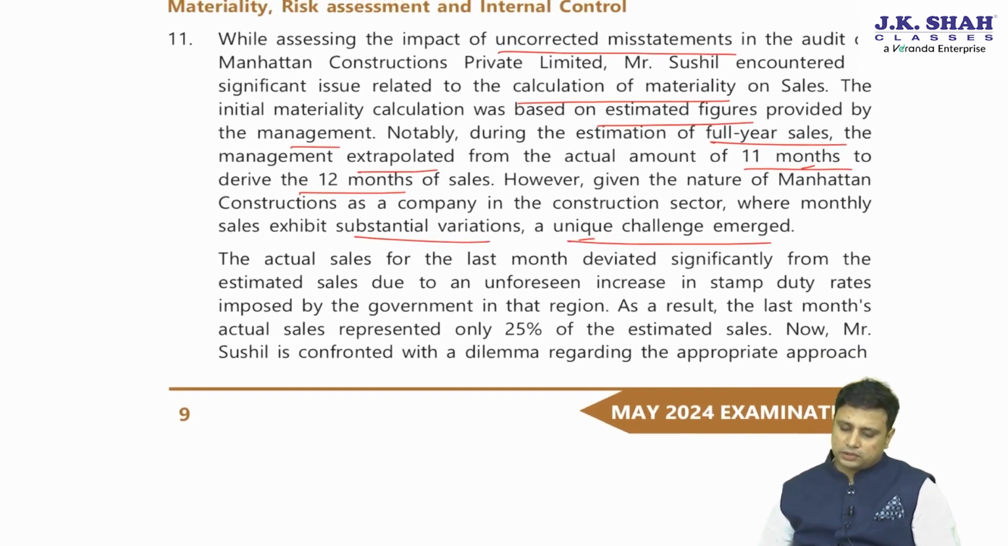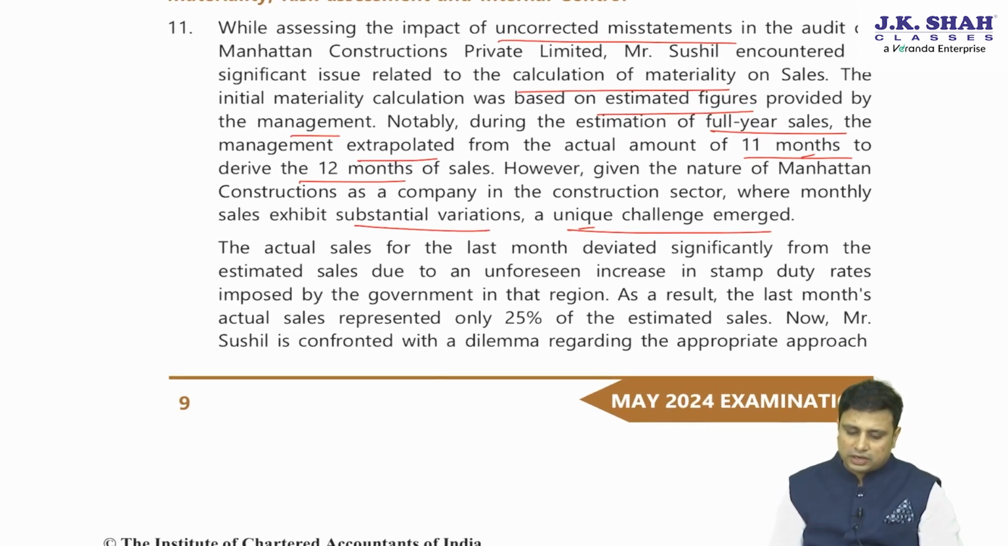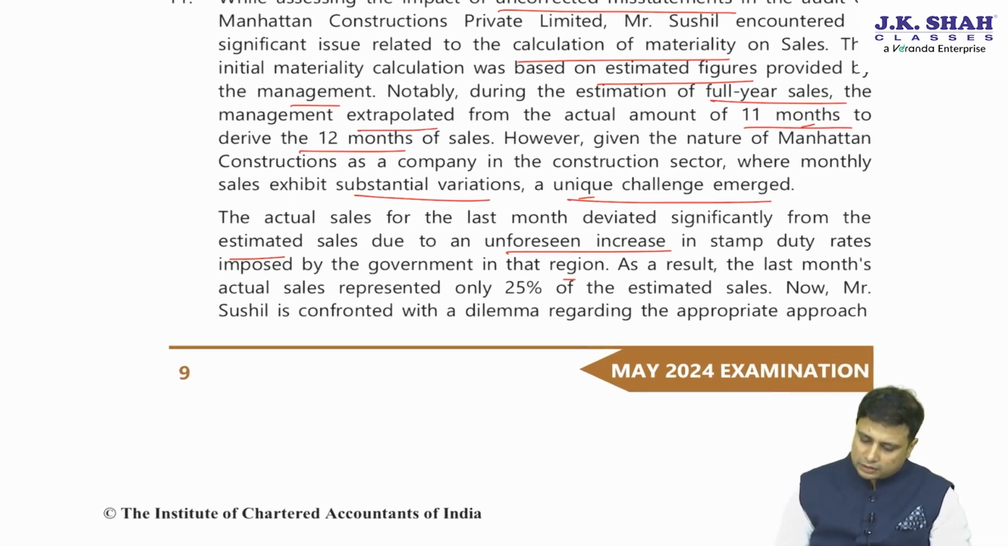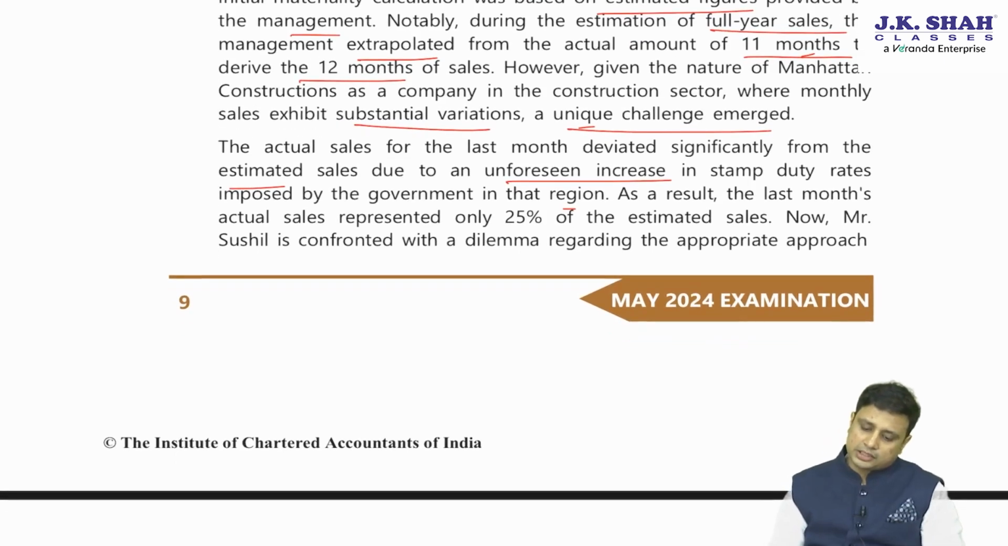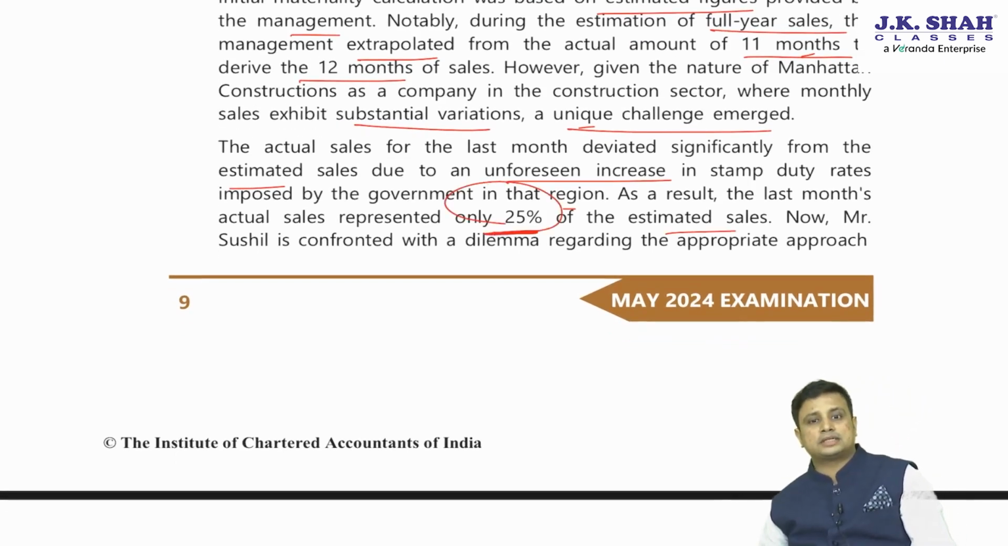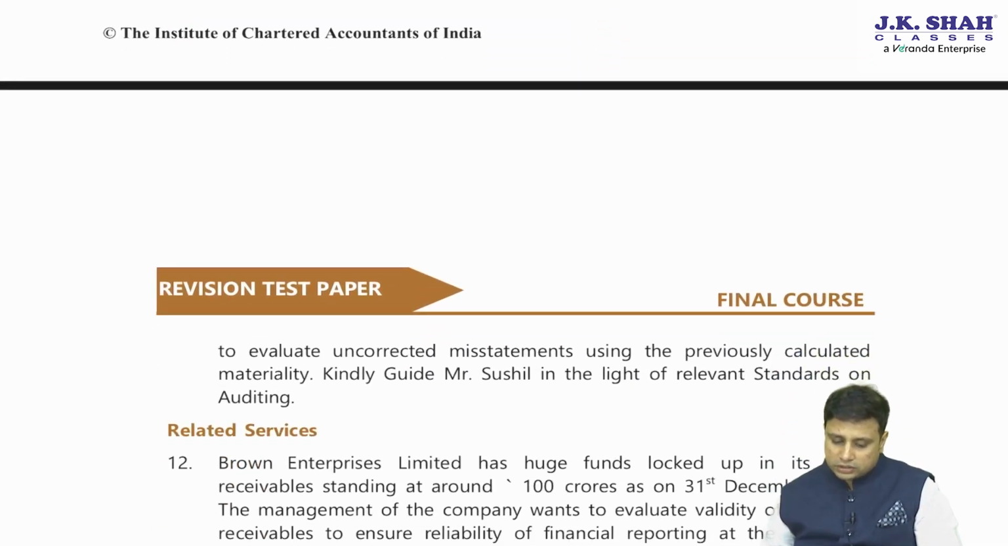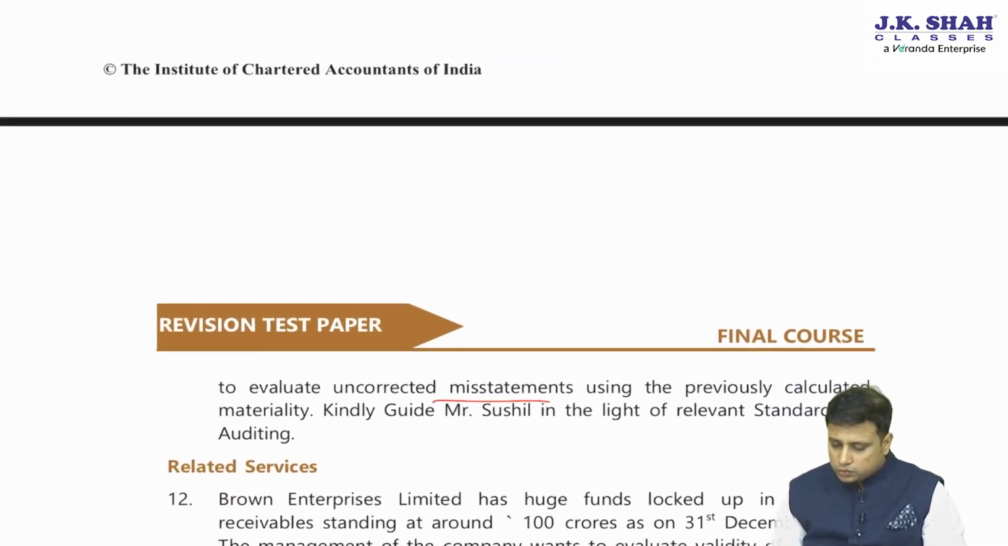So the actual sales for the last month deviated significantly from the estimated sales due to an unforeseen increase in the stamp duty rates imposed by the government in that region. As a result, the last month's sales represent only 25% of the estimated sales. Now, Sushil is confronted with a dilemma regarding the uncorrected misstatement using previously calculated materiality.